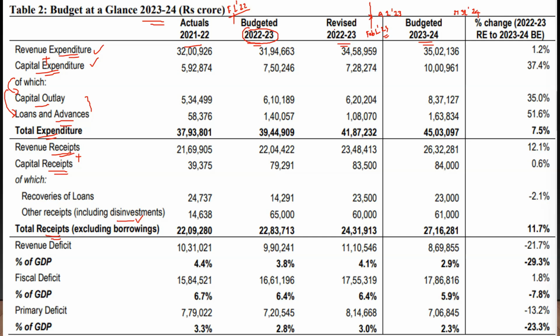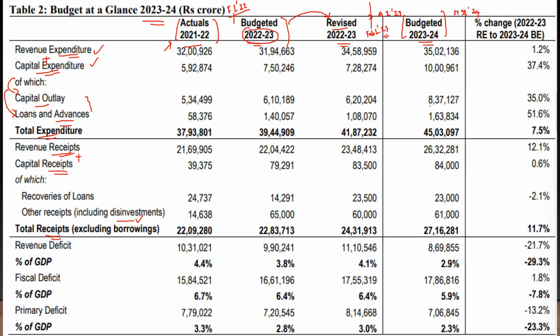Now you have, for the previous financial year, the actual data. So what we are interested in over here is the budgeted 2023-24 data. So this is our present financial year where the government is speaking about these expenditures on all the budgets.